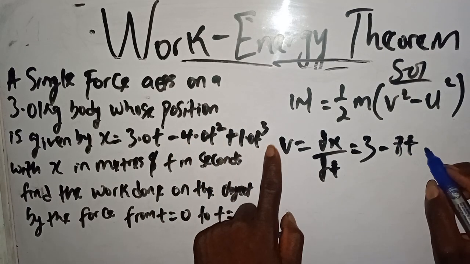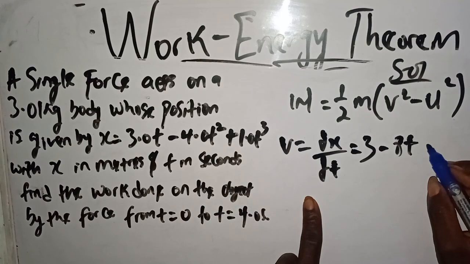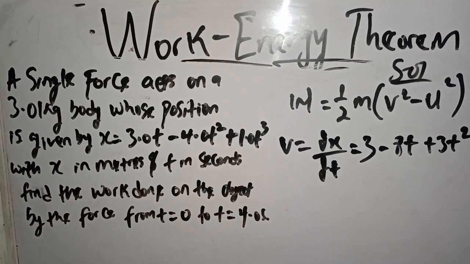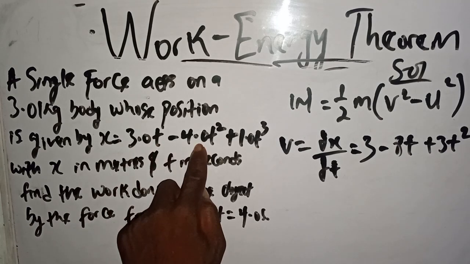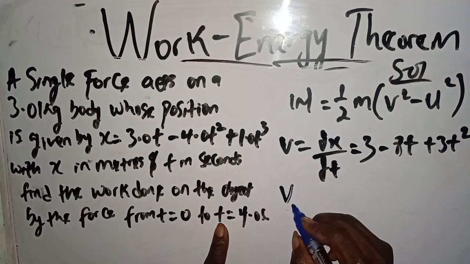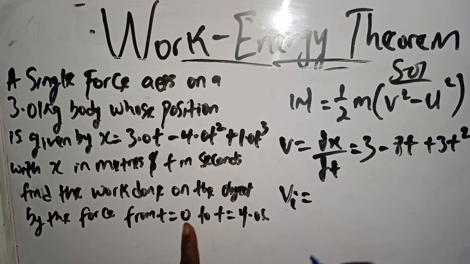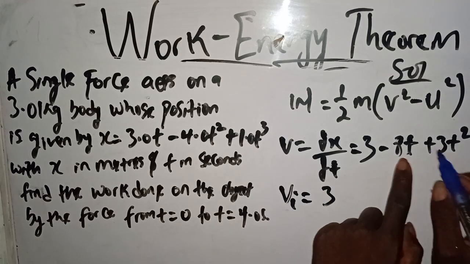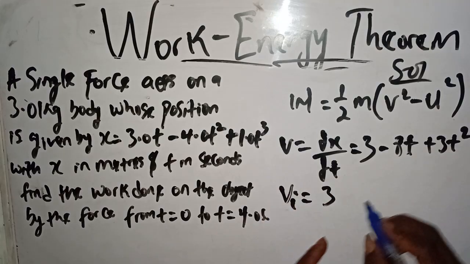If you differentiate this, 3 times 1, this gives us plus 3t squared. So if you differentiate this, you get 3 minus 8t plus 3t squared. Now, to find our v initial, because the time is 0, substitute 0 here. You have 3, this one becomes 0, and this becomes 0. So our v final